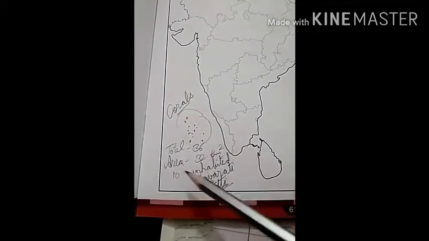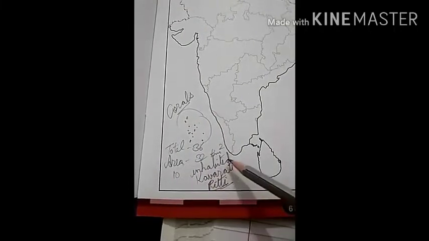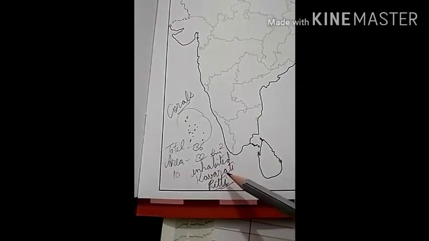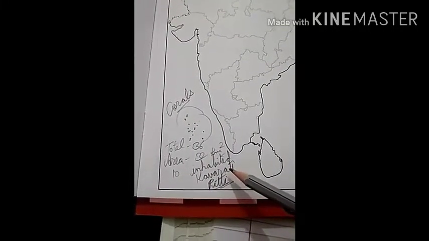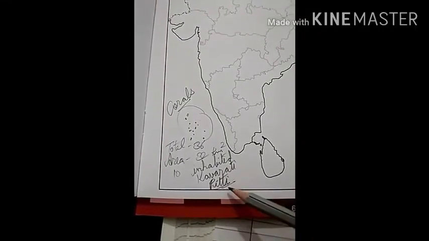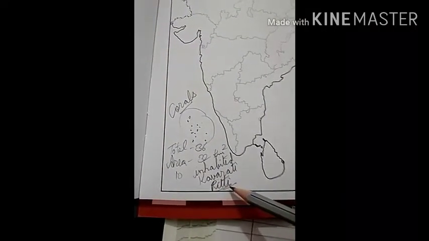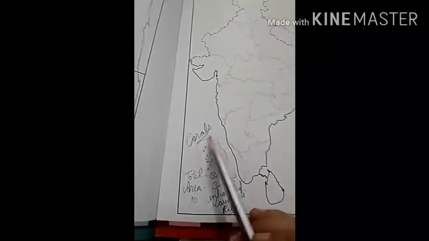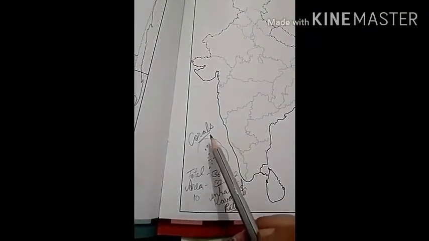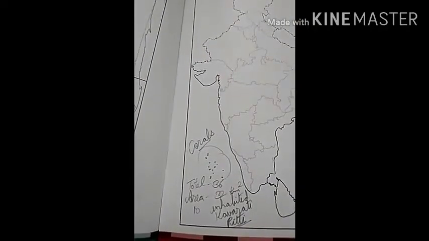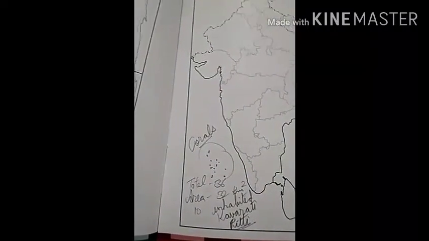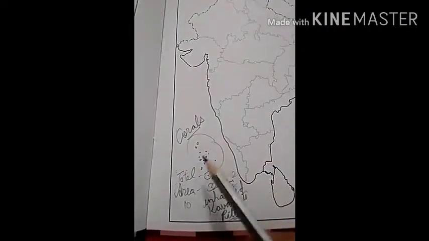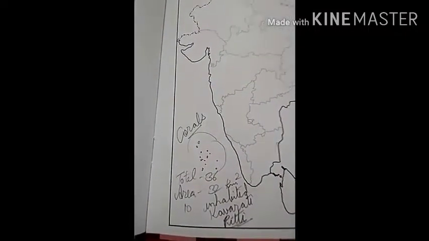Out of 36 islands, only 10 are inhabited, and its administrative headquarters, capital, is Kavarati. Pitti Island, which is uninhabited, has a bird sanctuary, and this is made up of corals. Corals are very small sea organisms. These islands are made up from the secretion and skeleton of their bodies.